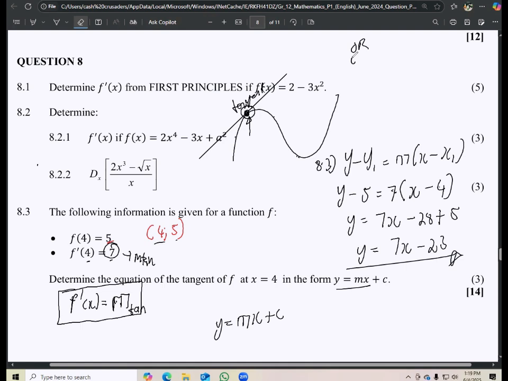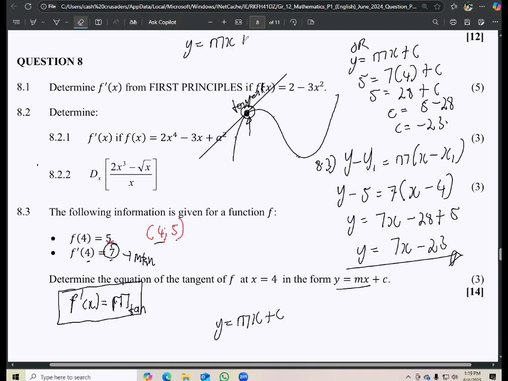Or if you prefer this one, you would have said mx plus c first, and then your y is 5, and then your gradient is still 7. You have 4 here, and then plus c. So your 5 is equals to 28 plus c. Then you get your c value as 5 minus 28, which is going to give you still the negative 23. Then again, when you write it as y is equals to mx plus c, you're just going to say your gradient was what? 7x, and then your c is minus 23. So you still have the same value right there.